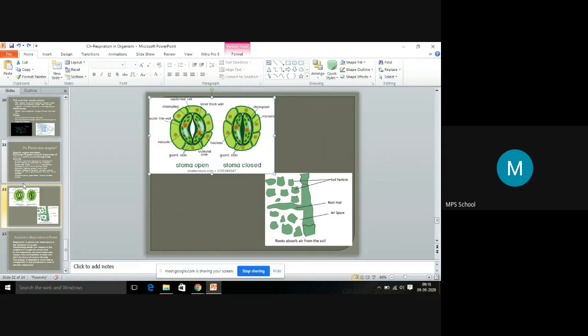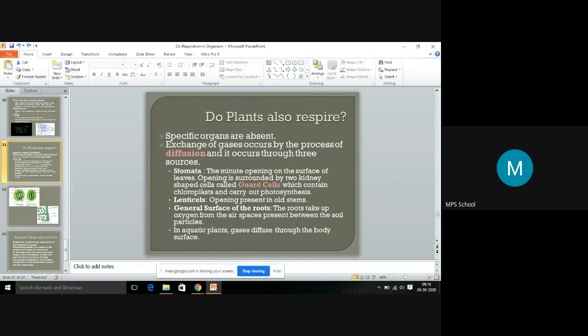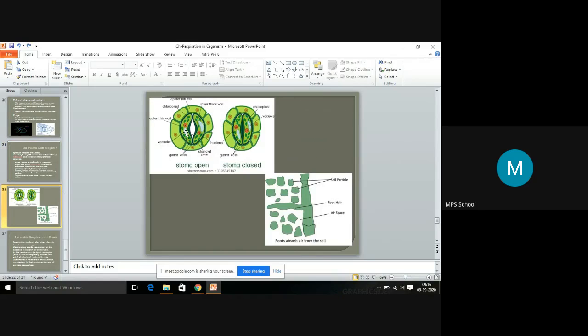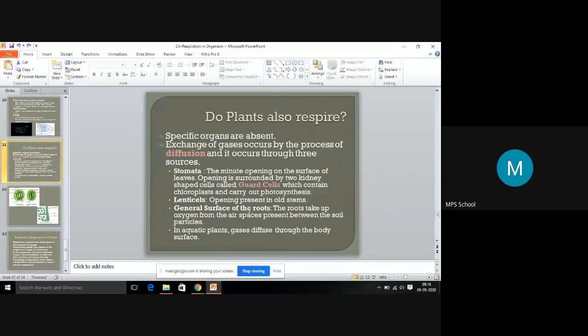So through this opening the respiration will happen in plants, and the opening is surrounded by the guard cells. These are the guard cells present, which make the opening for the stomata, and they are rich in chloroplast, which carries out photosynthesis. The next source is the lenticels. Lenticel is the opening present in the old stem. So you know about the stem.